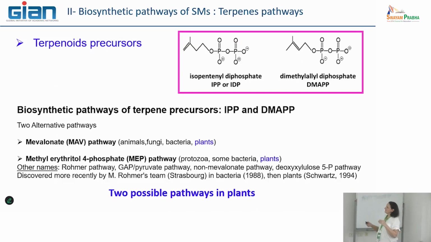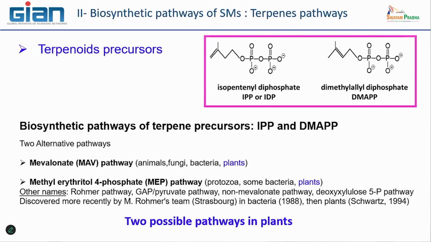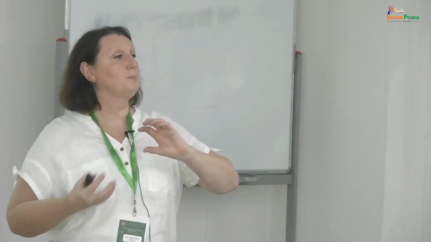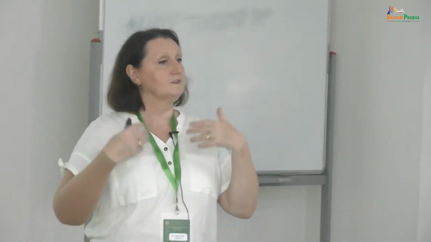What is interesting is that in fact, this isoprene precursor, to be linked, needs to be modified. They need to have a diphosphate group added to the isoprene, because the diphosphate group has lots of energy, so it can be used to make the polymerization. So this is important.